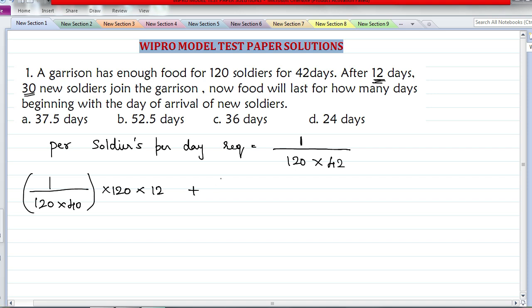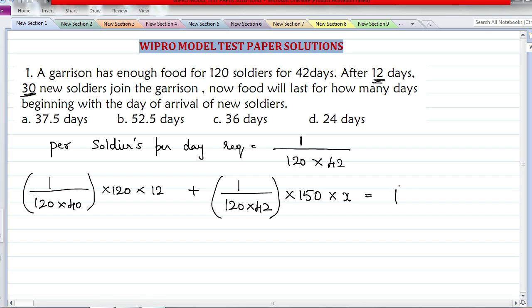Next, the per day's food requirement is the same. This is one soldier's 1 day's requirement into 150 people now because 30 new soldiers are added. There are 150 people now and this food lasts for x days. We don't know how much it is. So this is equal to that one complete container of food.